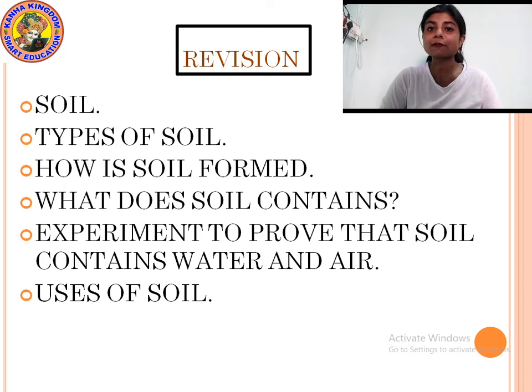The dead remains of plants and animals is called humus, and soil contains dead remains of plants and animals that form humus, and humus makes the soil very fertile so that the plants can grow well in the soil. Okay, and why does this humus make the soil fertile?